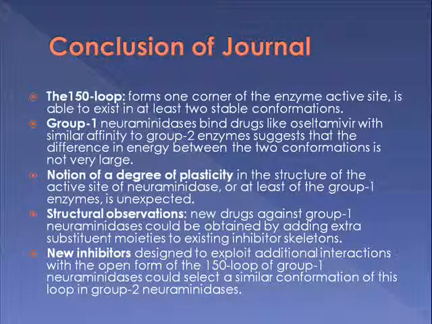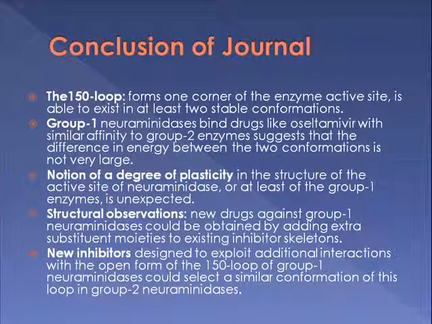In conclusion, the journal found out that, number 1, the 150 loop, which forms one corner of the enzyme active site, is able to exist in at least 2 stable conformations. Number 2, the fact that group 1 neuraminidases bind drugs, like oseltamivir, with similar affinity to group 2 enzymes suggests that the difference in energy between the 2 conformations is not very large. Next, the notion of a degree of plasticity in the structure of the active site of neuraminidase, or at least of the group 1 enzymes, is unexpected.